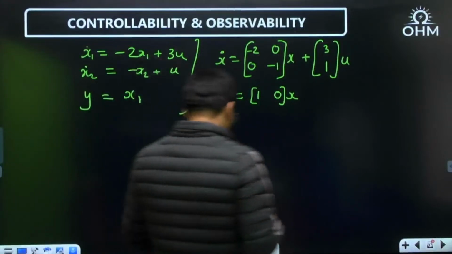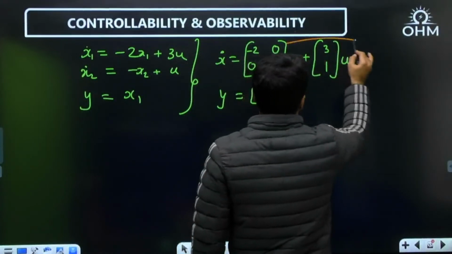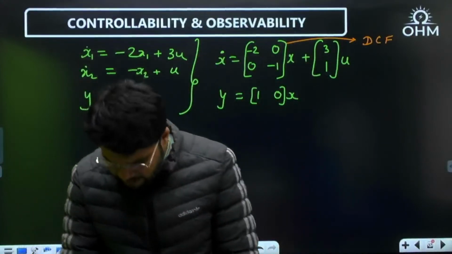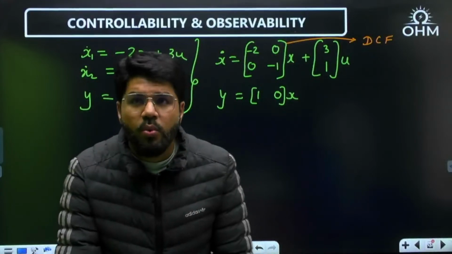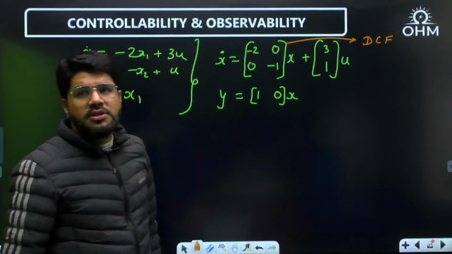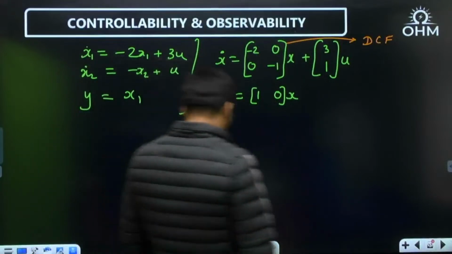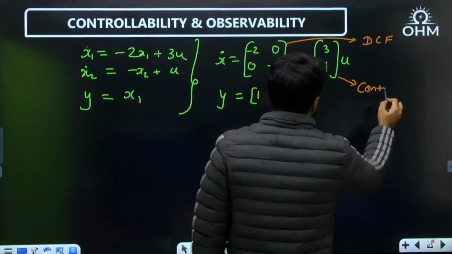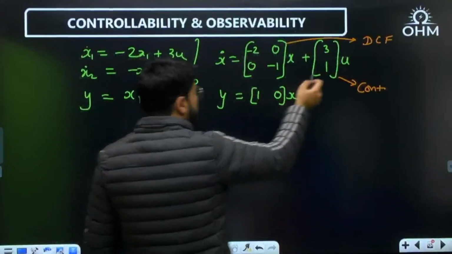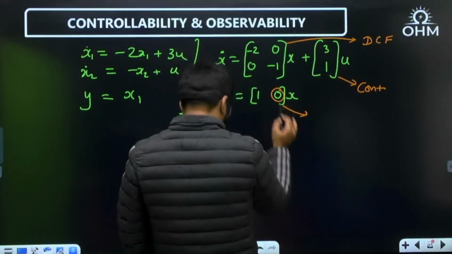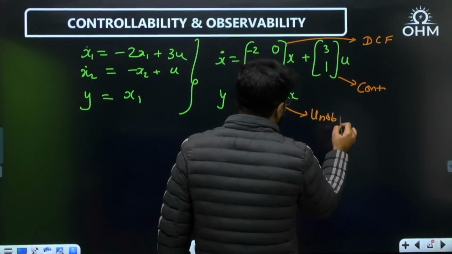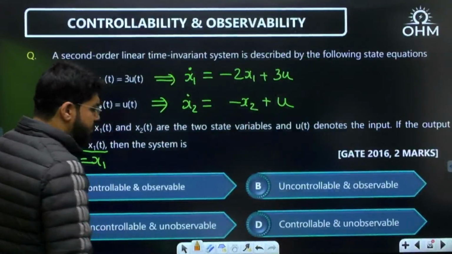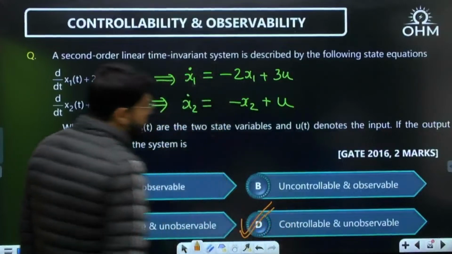Clear? Now look into this matrix. Isn't it a DCF matrix? Because it is a diagonal matrix, and that too with distinct roots, distinct poles, distinct eigenvalues. Yes, so it is DCF form. Now look into the B matrix. Both elements are non-zero, so controllable. That is what I told you earlier. And in this one, this entry is 0. That means it is not observable because you wanted all non-zero entries. It is controllable and not observable. Option number D.